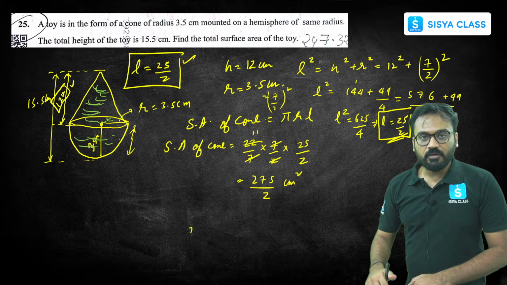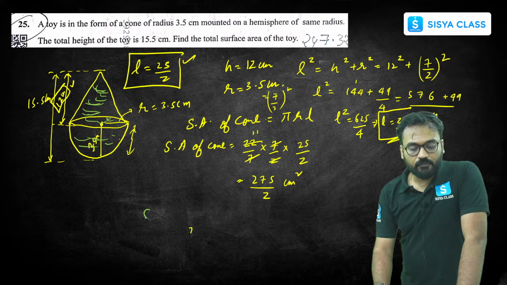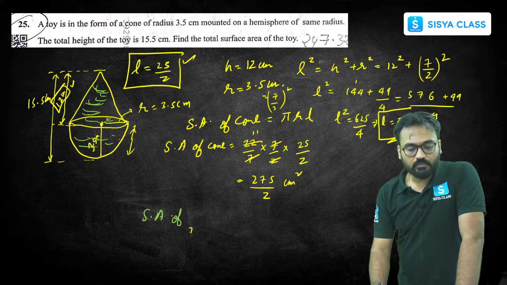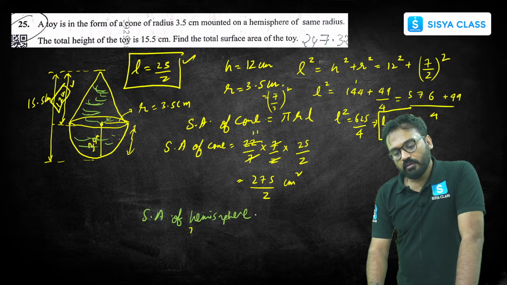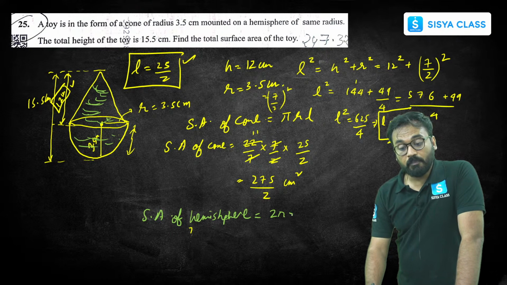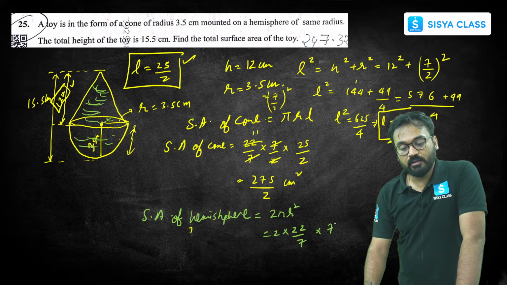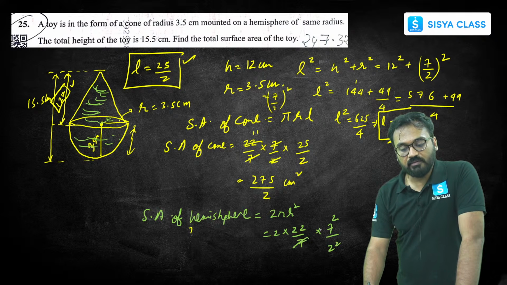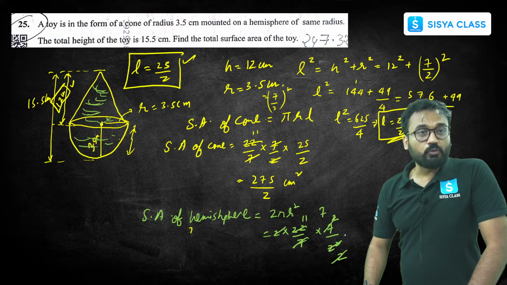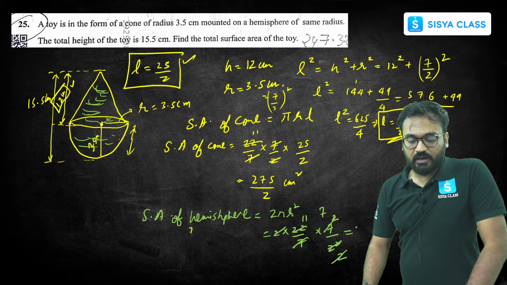The surface area of the hemisphere comes out to be 2 pi r square, which is 2 into 22 by 7 times 7 square by 2 square. Cancel this 7 times, this will cancel 2 times, and this will cancel 11 times. 11 into 7, 77. This much part is 77.